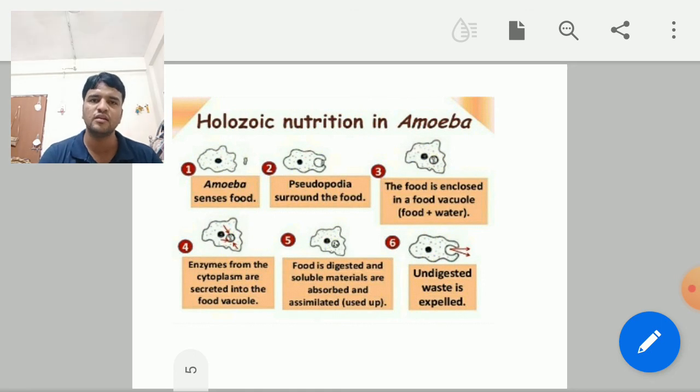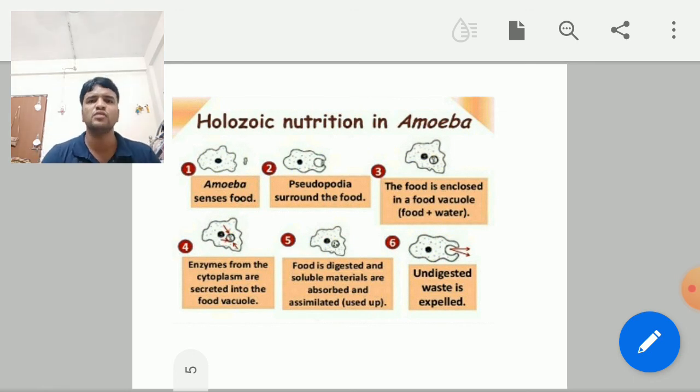It does not have an organ system of body organization, no particular digestive, respiratory or excretory system like what we have. So how does nutrition take place in amoeba?